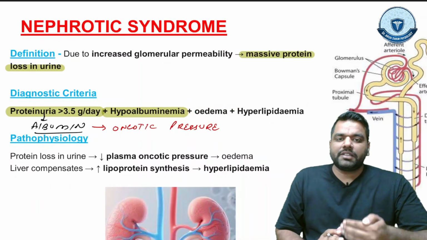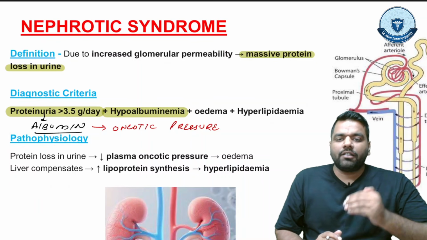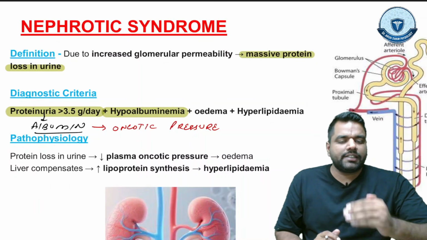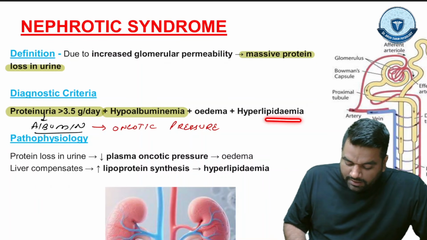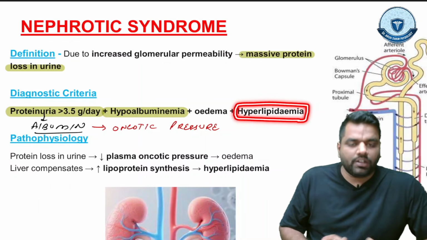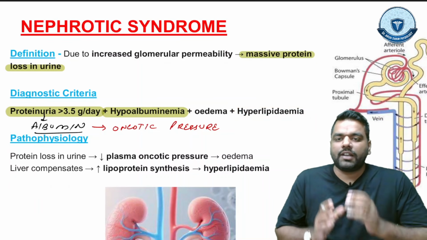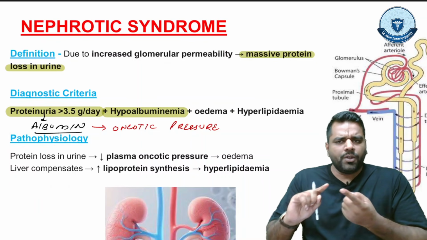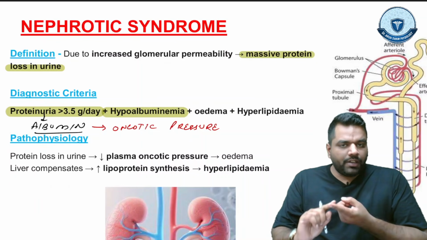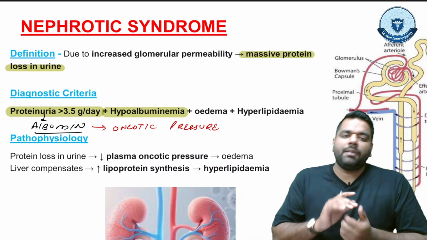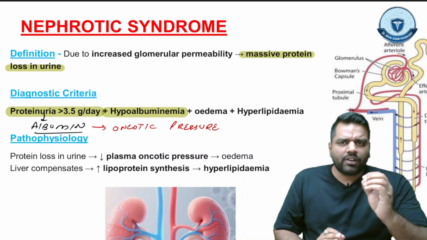And now as a compensation from the liver, when the albumin level is less, the liver will increase the lipid production, and this can lead to hyperlipidemia, right? So the diagnostic criteria for nephrotic syndrome: proteinuria, which should be more than 3.5 gram per day, hypoalbuminemia, edema and hyperlipidemia. And what is happening in nephrotic syndrome?